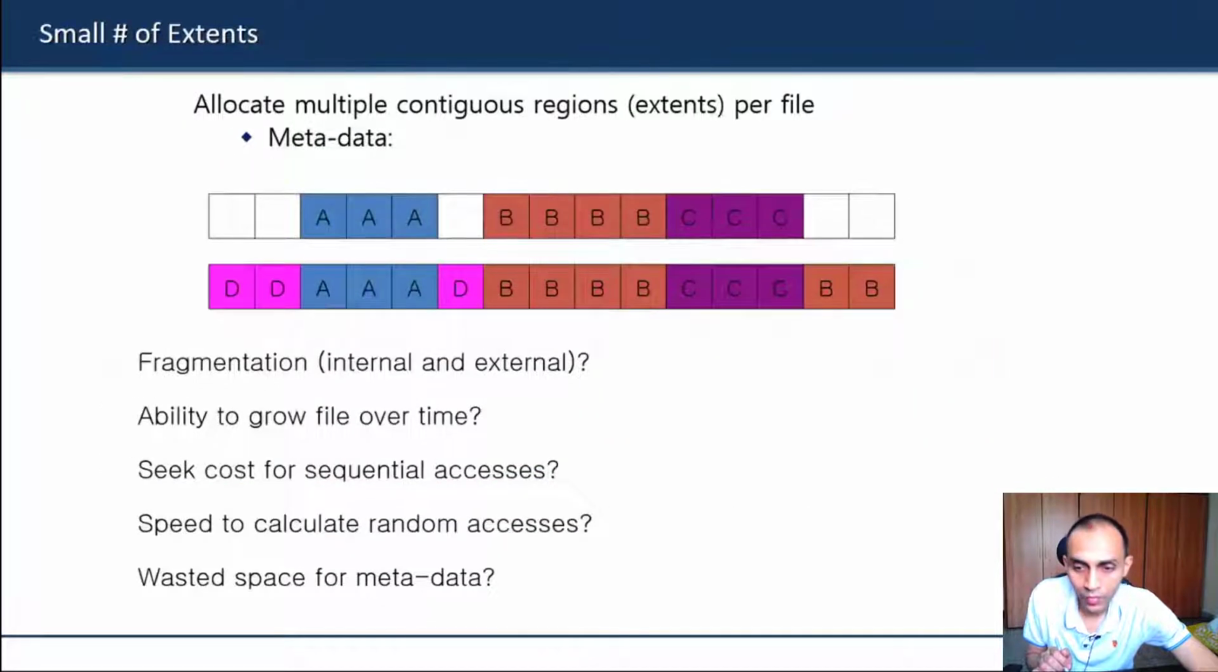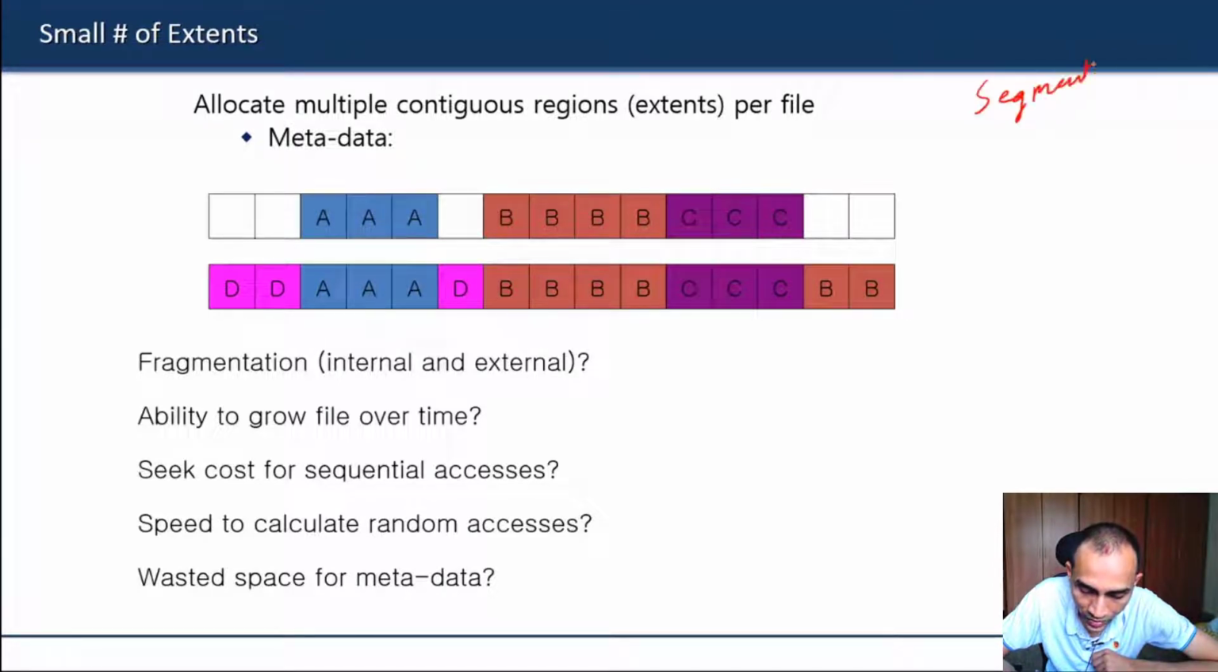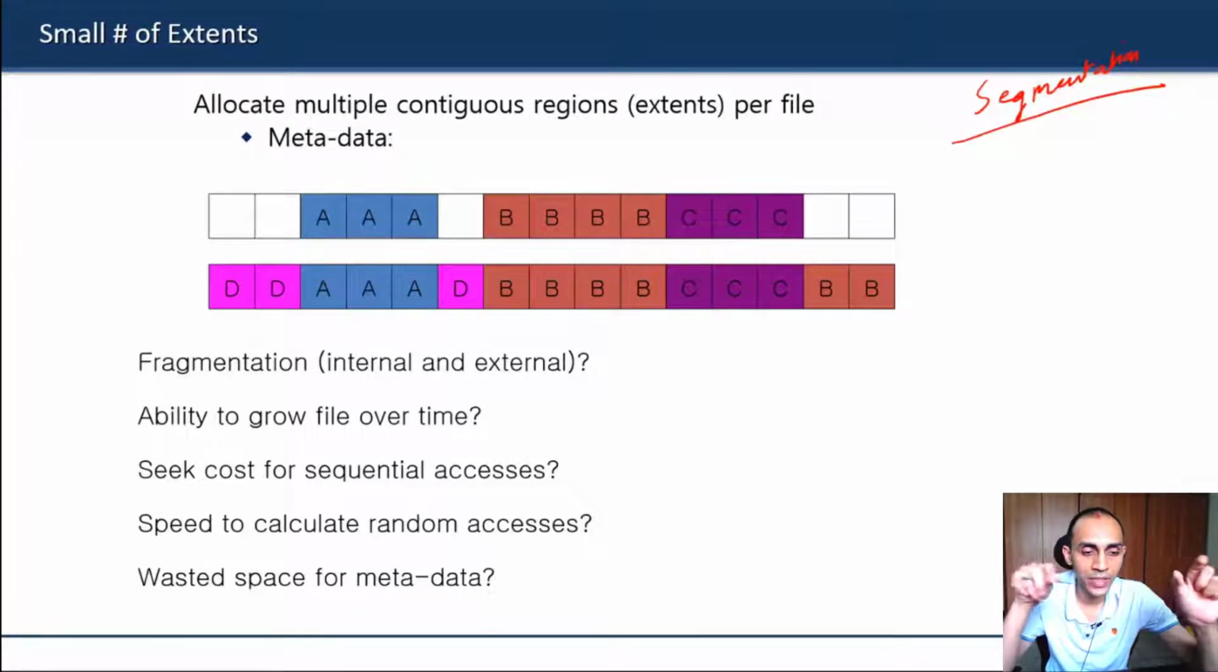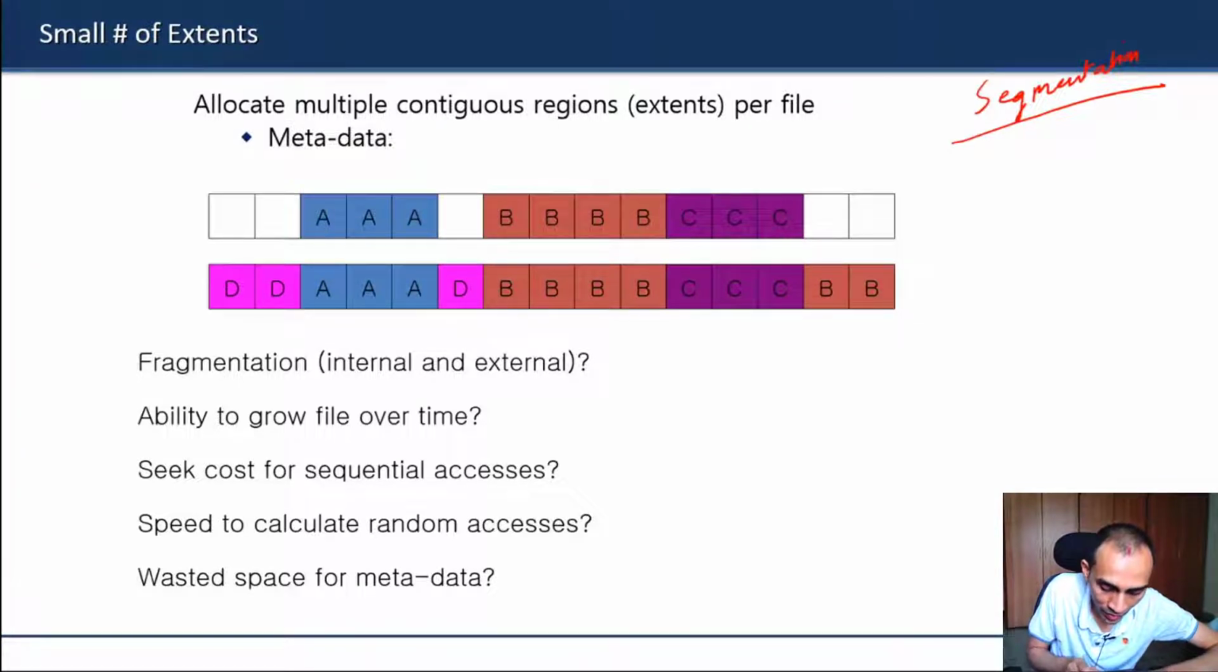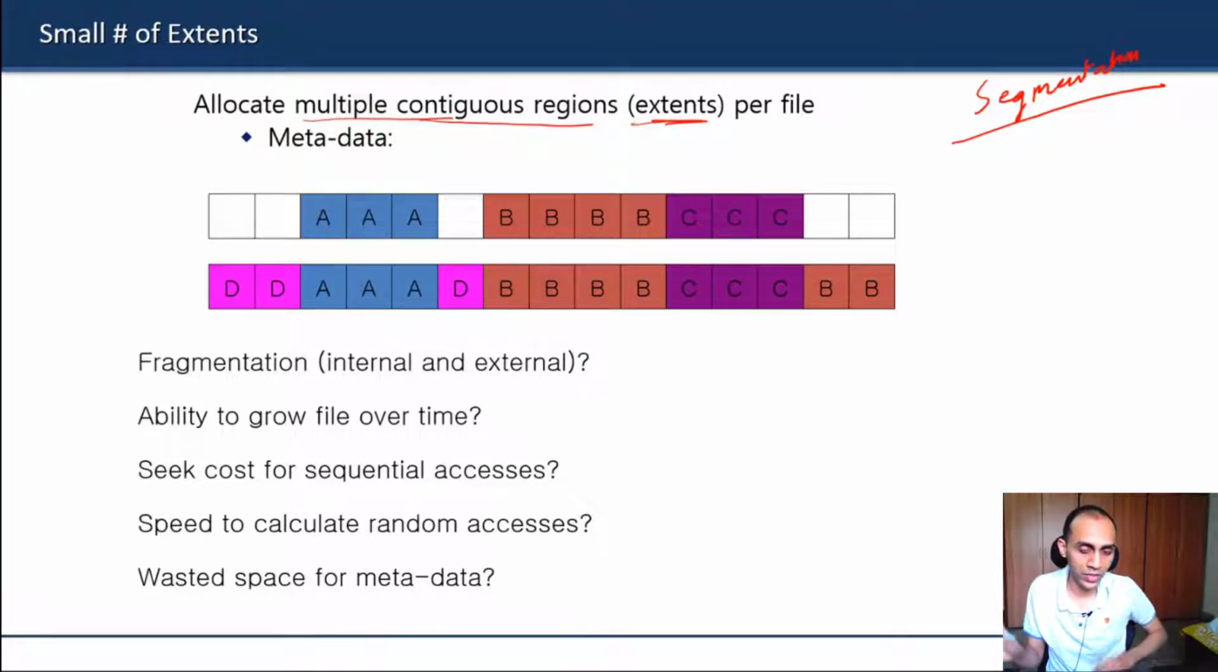So what can be done? What improvement? One approach early OSes took: just like earlier we went from base and bound to segmentation, where instead of one big contiguous chunk we have multiple segments stored at different locations, something similar is called extents. We have multiple contiguous regions, called extents, per file. So per file you will have 3, 4, or 6 extents, which you can place at different locations.